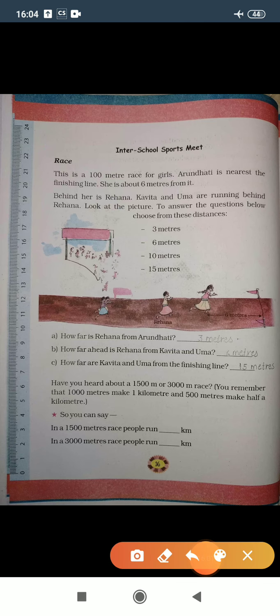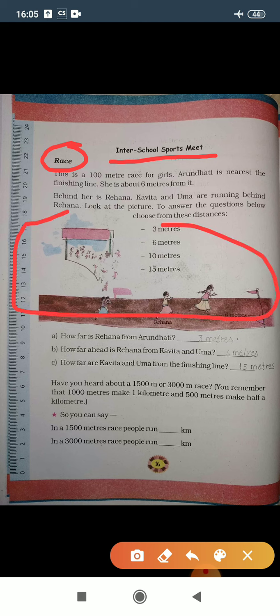So let's move further. Inter-school sports meet. Here we are talking about a race that is happening in this picture. This is a 100-meter race for girls. Arundhati is nearest the finishing line. So you can see in the diagram, the girl who is nearer to the finishing line, her name is Arundhati.